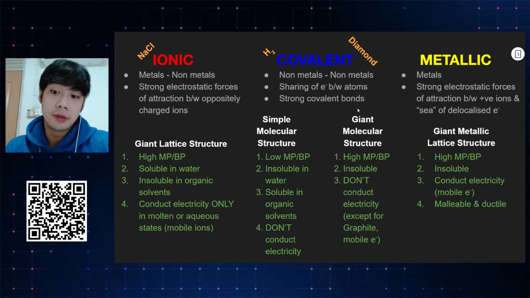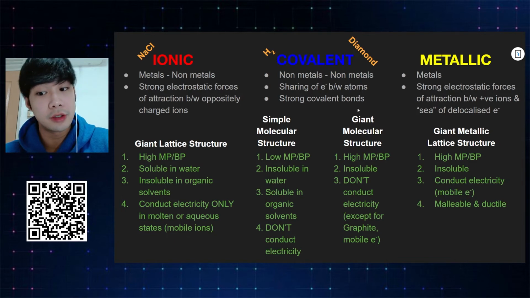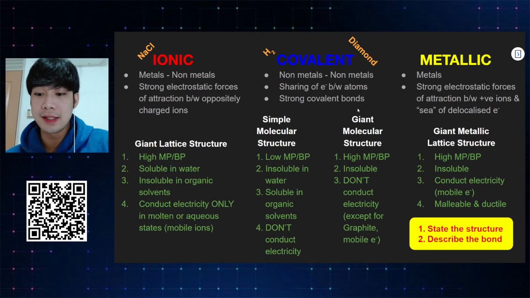Next, metals have high melting and boiling points, are insoluble, and can conduct electricity because of mobile electrons, and they are malleable and ductile. You can read about malleable and ductile in your textbook lah. Don't waste my time. Okay, so this is how you answer chemical bonding questions in exams or in your tests. Number 1, always state the structure. Number 2, describe the bond.